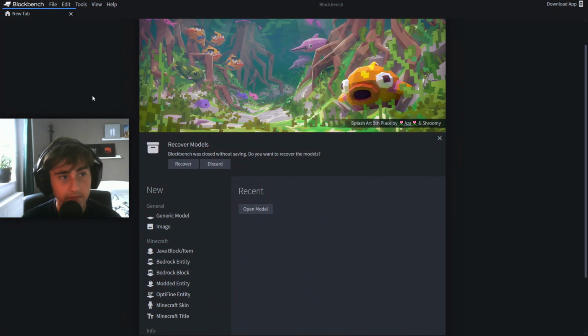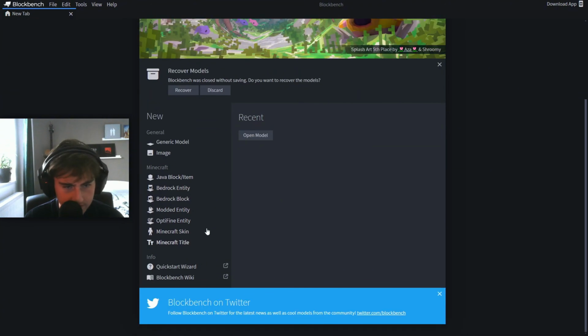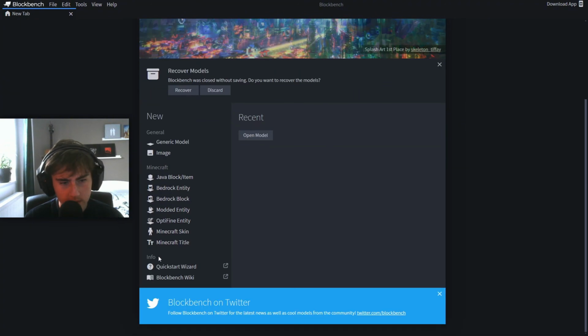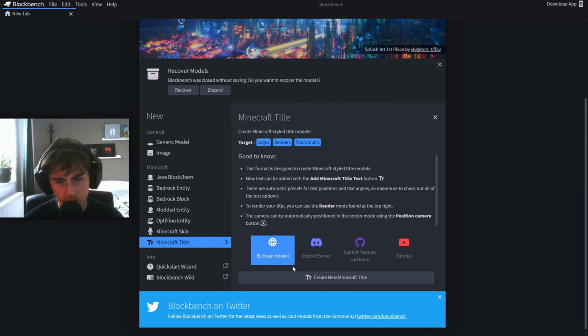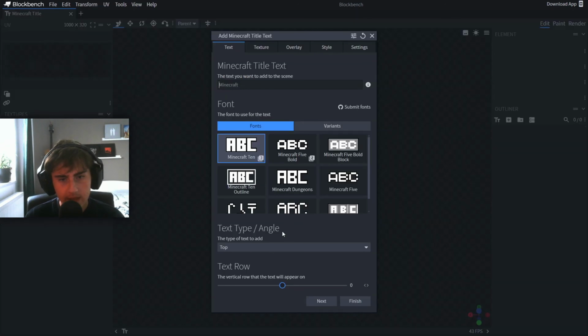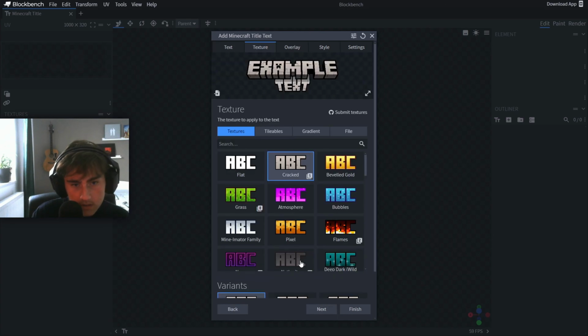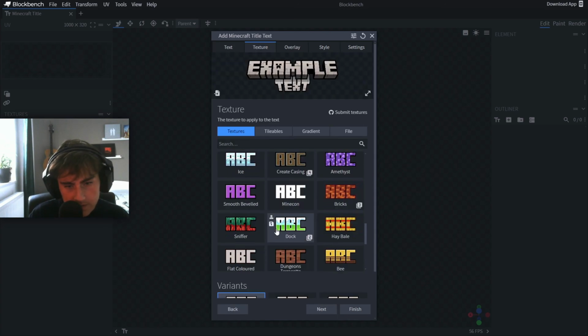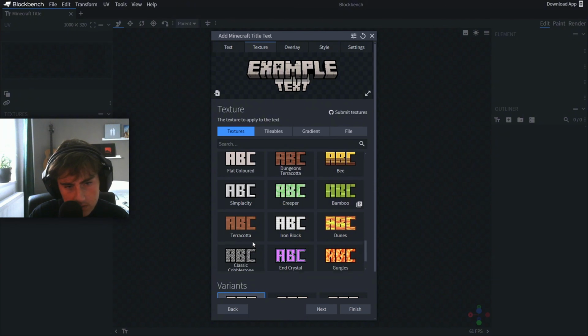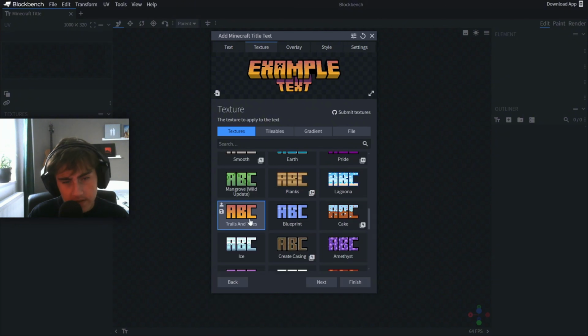All right, next we have Blockbench, which is pretty advanced actually, and there's a lot of stuff you can do with this, but what I'm gonna focus on here is the Minecraft title. So you just gotta go here, and you can choose from a lot of fonts. I'm just gonna use this one, and let's just say Pqtrick. Next, you can choose from a lot of stuff here. I'm just gonna choose Trails and Tales.